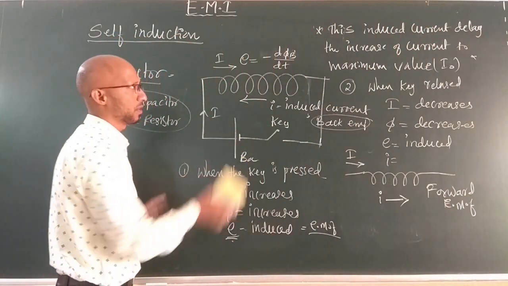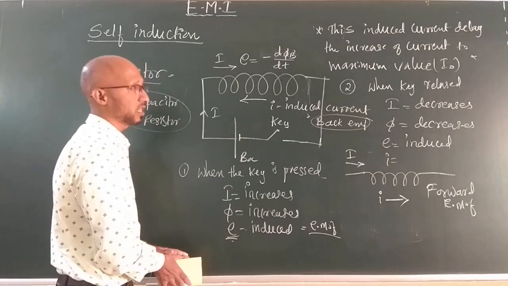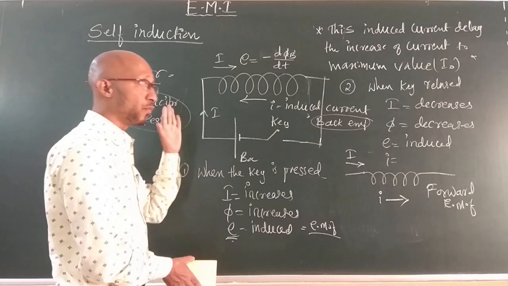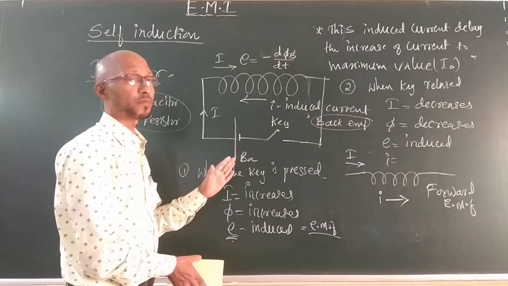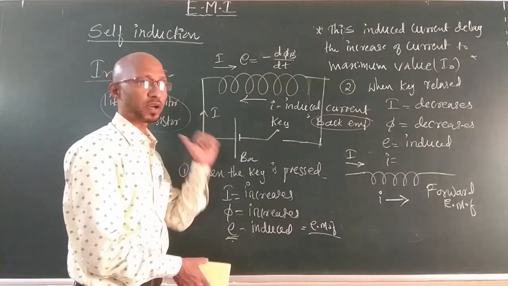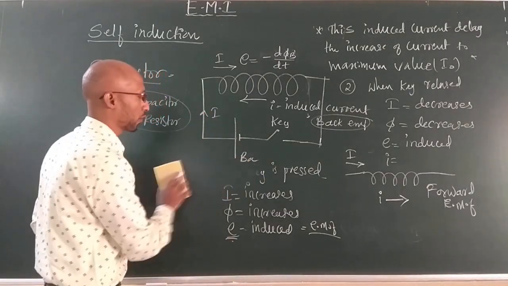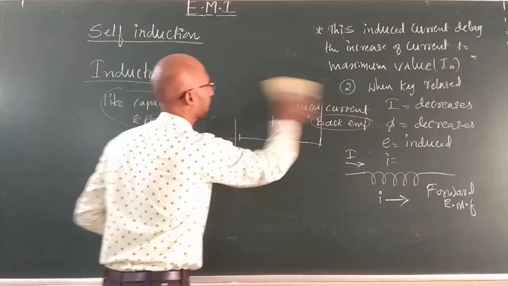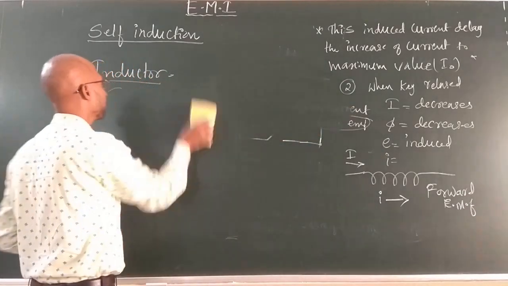Okay, you might have understood what self-induction is. Self-induction is a property of a coil which delays the increase or decrease of current in a coil. I will write it down for you. You might have understood with this experiment what actually happens.